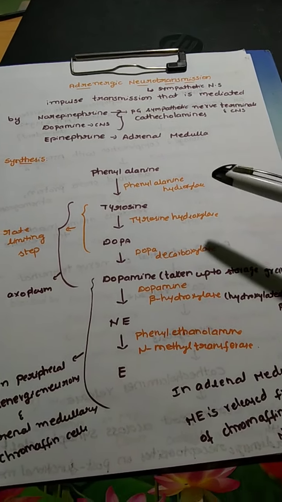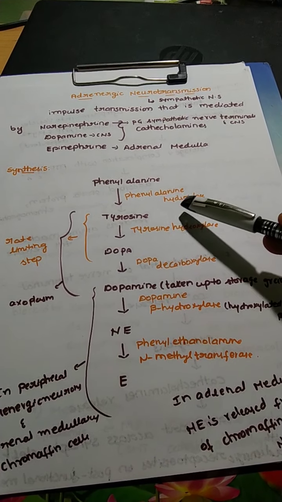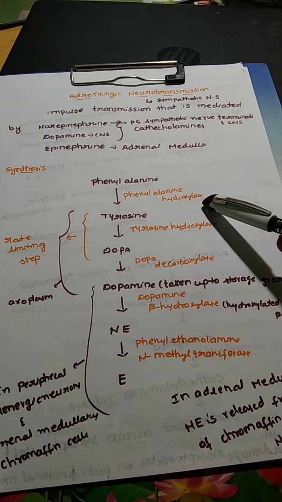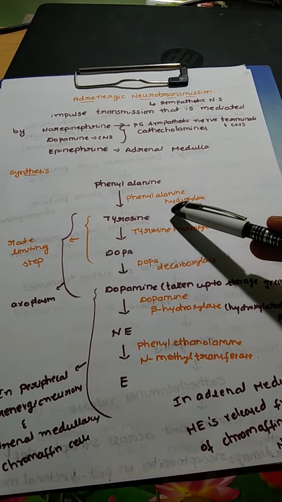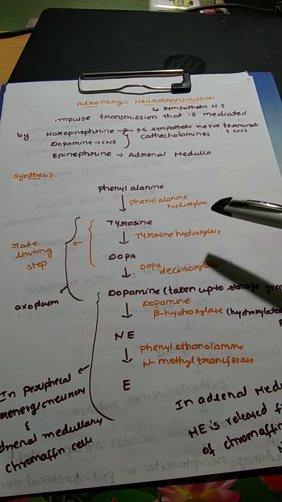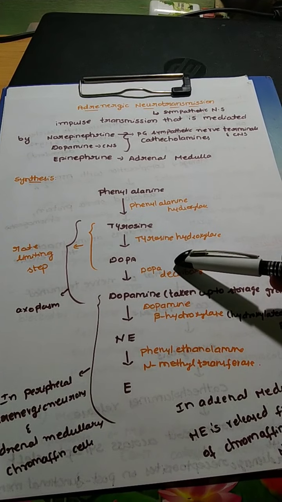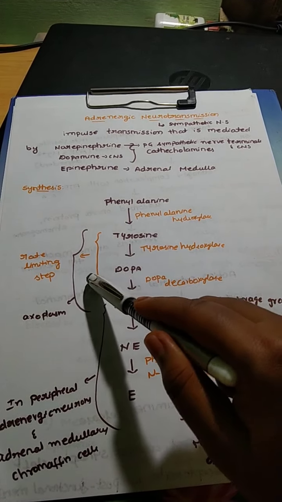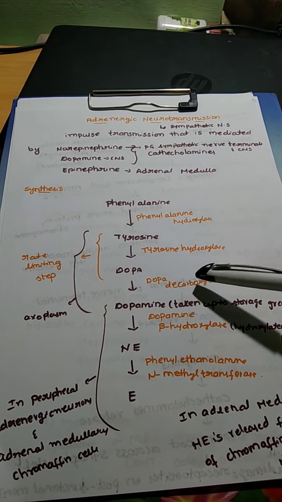Coming to the synthesis, in the first step, phenylalanine will be converted to tyrosine with the help of the enzyme phenylalanine hydroxylase. Here the enzyme hydroxylase acts, so there will be addition of one OH group to the phenylalanine and it gets converted to tyrosine. In the second step, there is addition of an additional OH group for the conversion of tyrosine to dopa. Therefore, it is called the rate limiting step because there is addition of a second hydroxyl group, and then dopa is